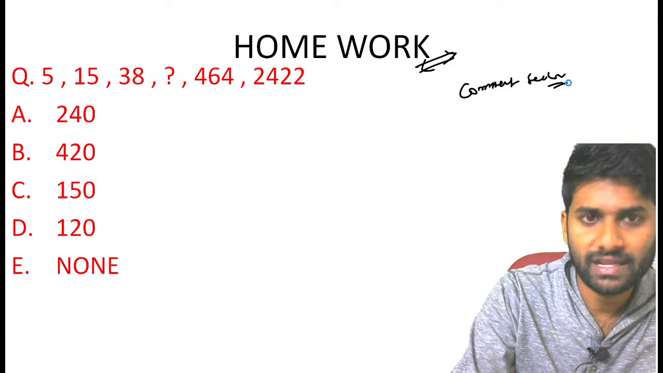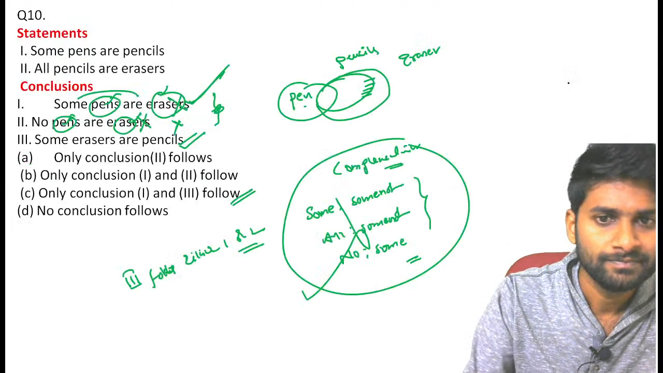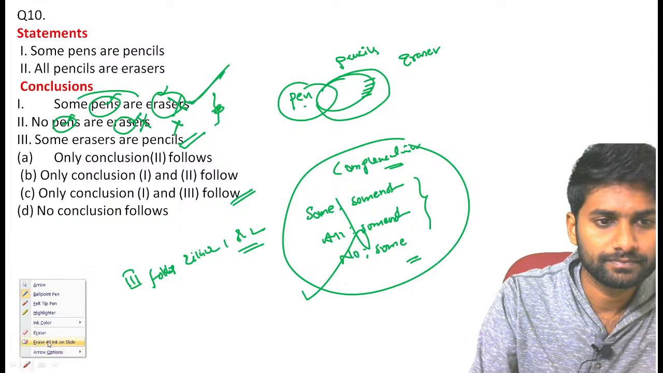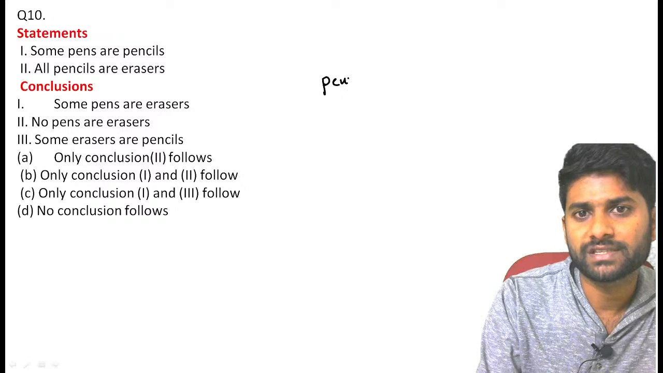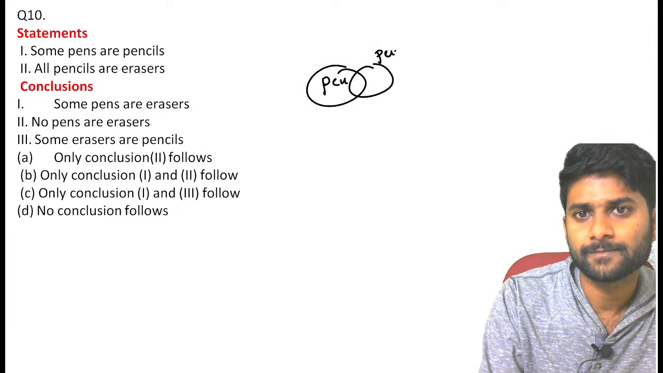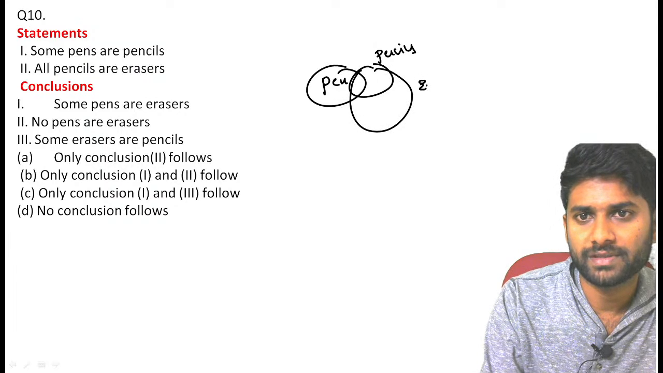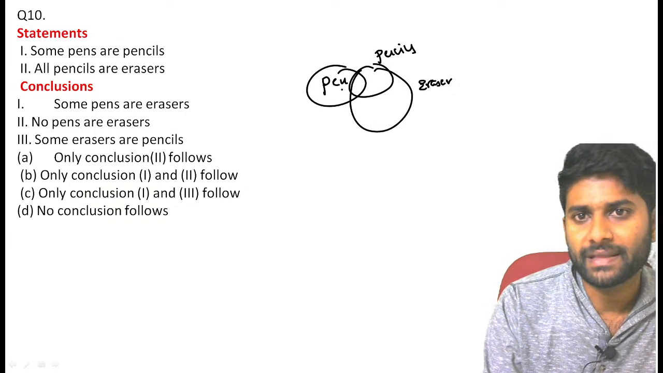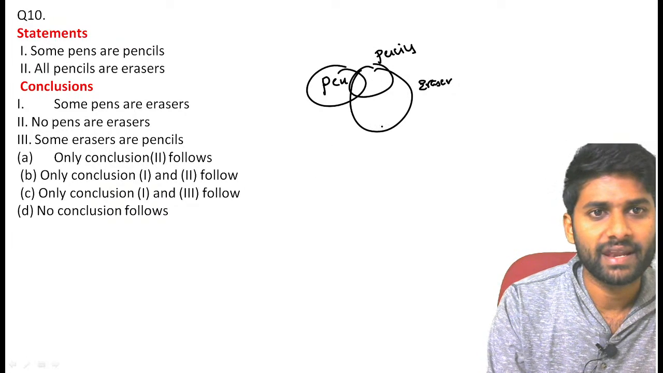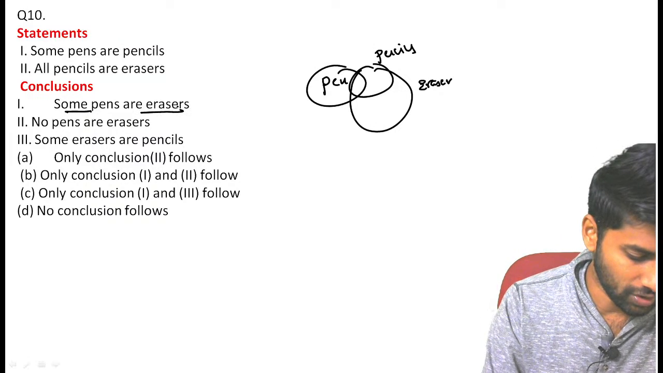Now, for the people having doubts in syllogism, I will tell you, just listen. See, some pens are pencils. Some pens are pencils. All pencils are erasers. All pencils are erasers. So this is the diagram, guys. First question: some pens are erasers. Can I conclude it?